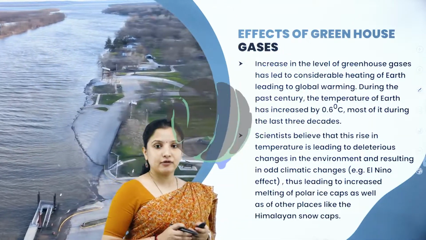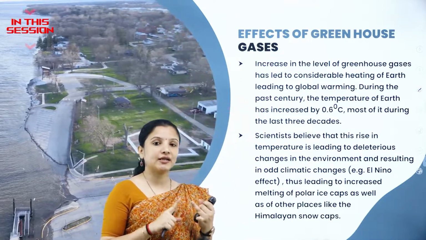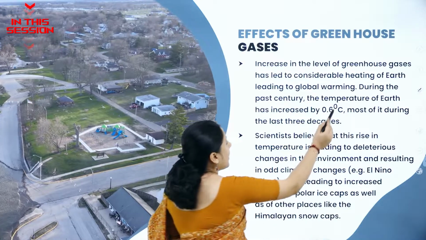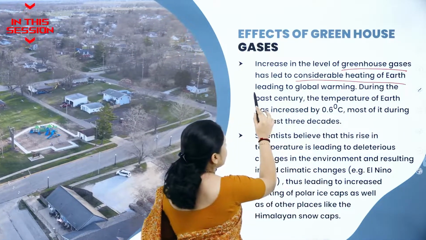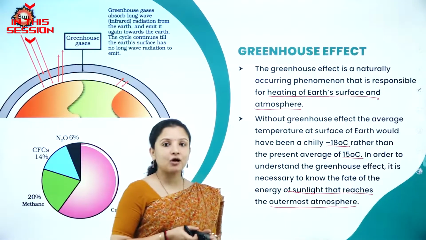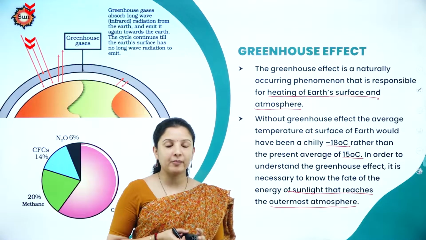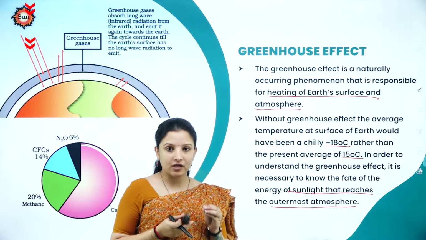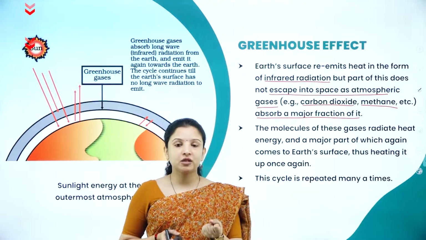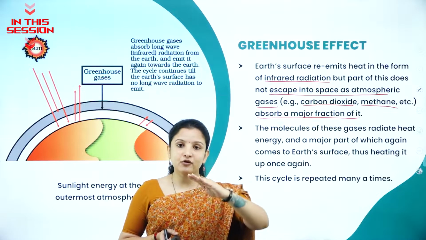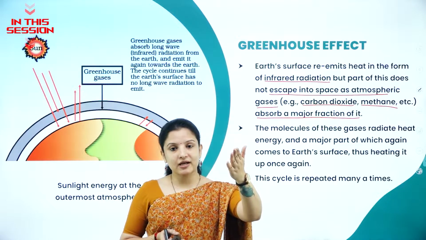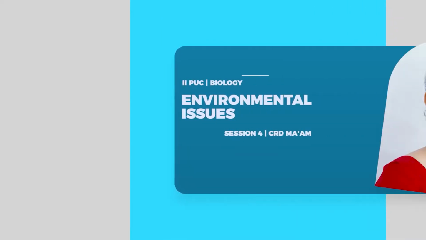The increase in the level of greenhouse gases, especially carbon dioxide and methane, has led to an increase in the heating of the earth, leading to global warming. The greenhouse effect is actually good for maintaining the temperature of the atmosphere. The absorption of the sun's radiation is increasing because of these gases. Therefore, the reflecting back of the radiation has become minimal.